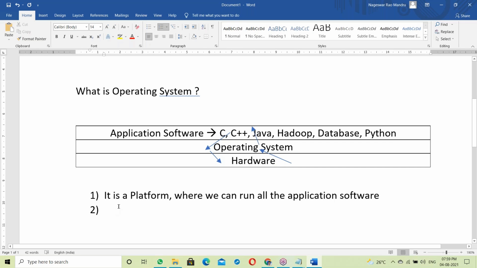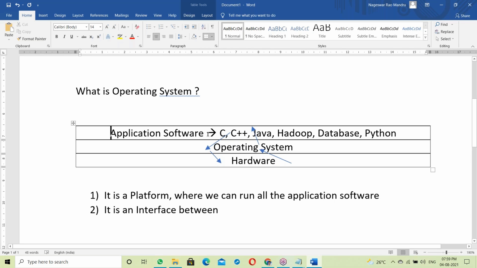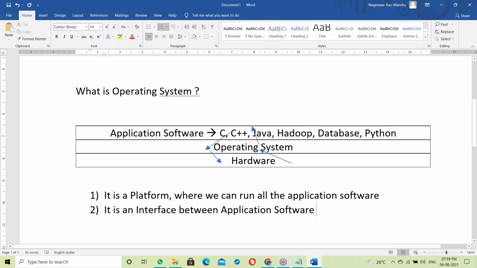So next point: it is an interface. It's an interface between application software and hardware components. Here is the application software, here is the hardware, and here in between is the OS.